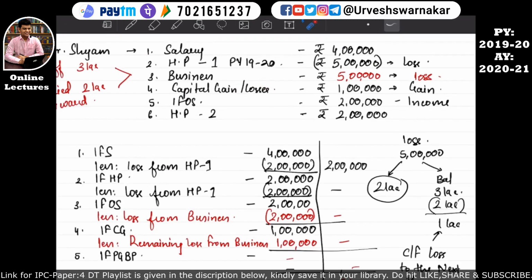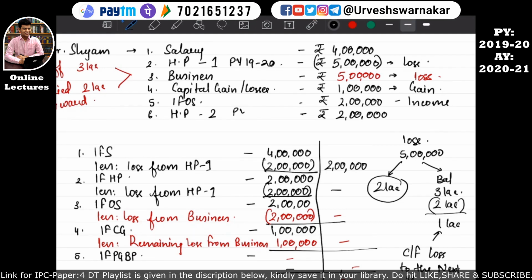And we have also solved an example in the initial part of the video, where I told you there was a house property 1 in the previous year 2019-20. It incurred a loss of rupees 5 lakh. So this loss of rupees 5 lakh will be divided into two parts, that is 2 lakh and the balance. This 2 lakh of the loss can be set off against the other heads of income first, cumulatively, and then the balance 3 lakh can be set off against the income of the house property if there is any income from the house property in the previous year 2019-20. I hope this is quite clear.